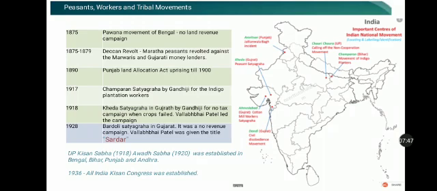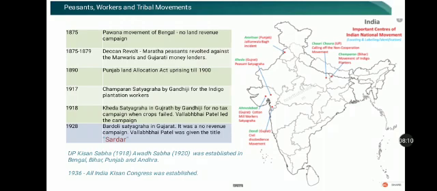So what is this Bardoli Satyagraha? This Satyagraha happened in the year 1928. According to this, the enhancement of land revenue was 20%, 22% actually in the district of Bardoli, which is in present day Gujarat. Here also a no revenue campaign was launched under the leadership of Vallabhbhai Patel.